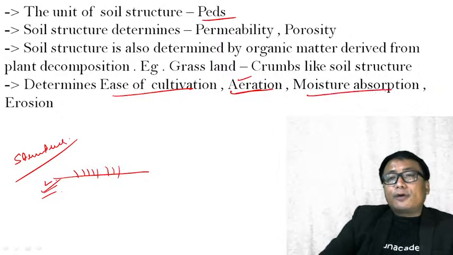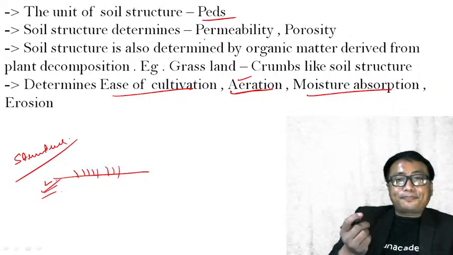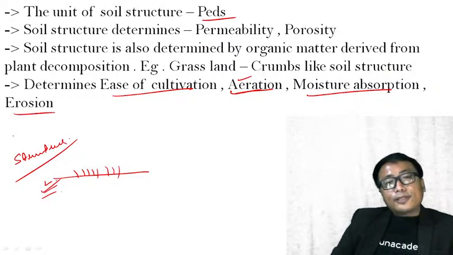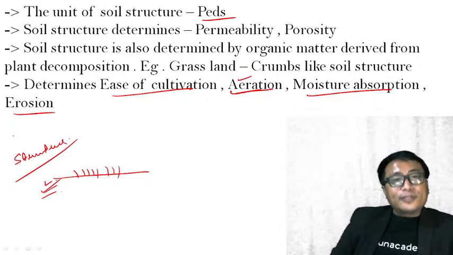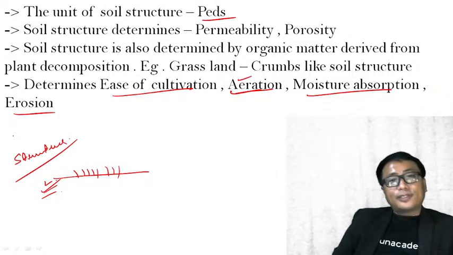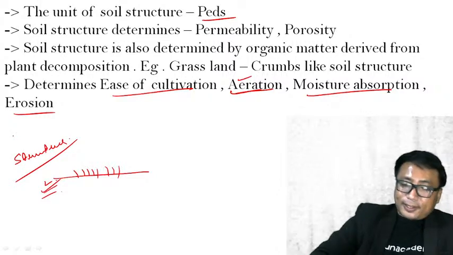The moisture absorption, permeability, porosity, and also the erosion. The erosion of the soil is also determined by the structure of the soil. That is the importance of this soil structure. I hope that is clear till now. If you have any doubt on any portion that we have discussed so far, you can kindly go ahead.